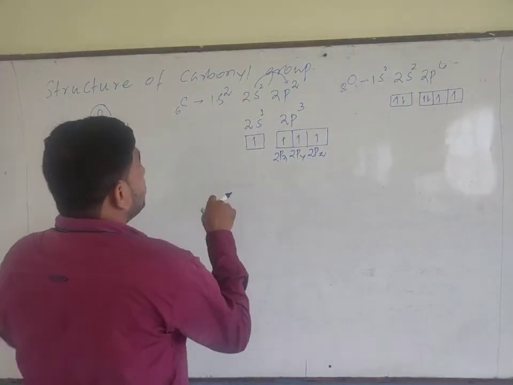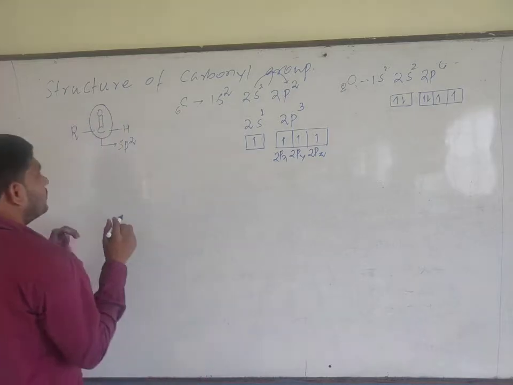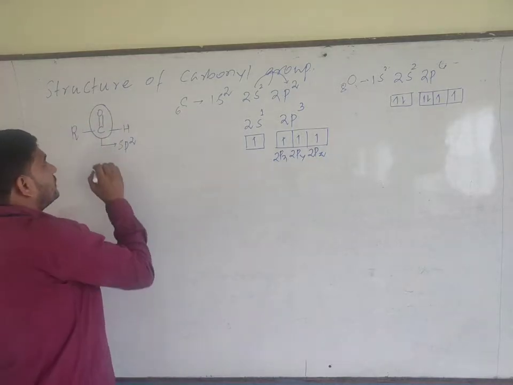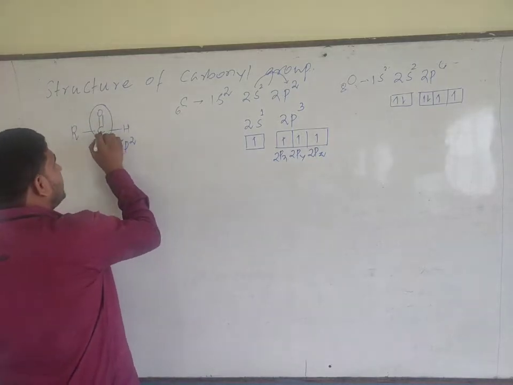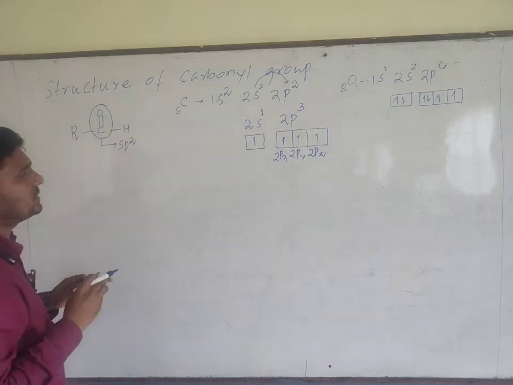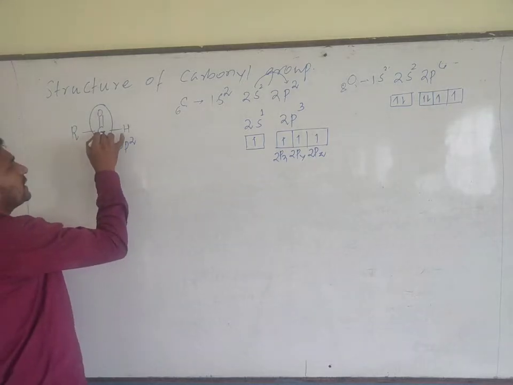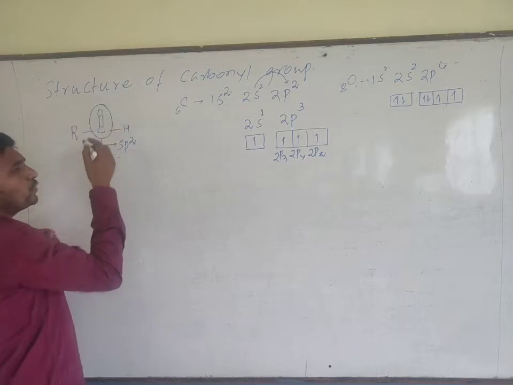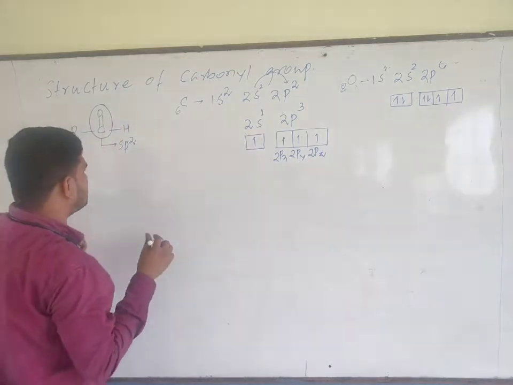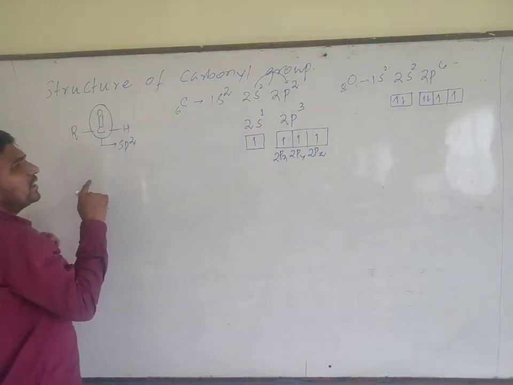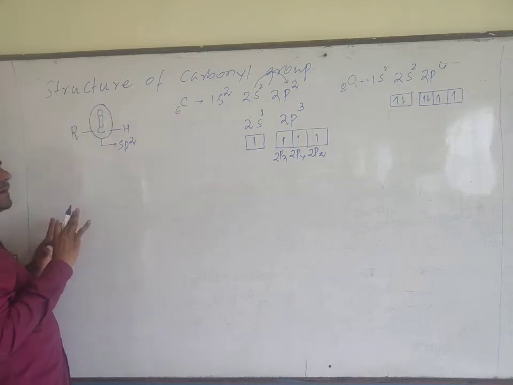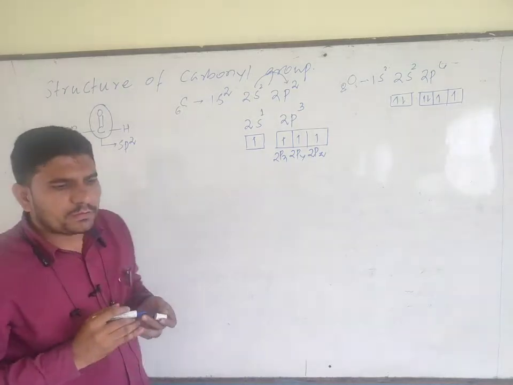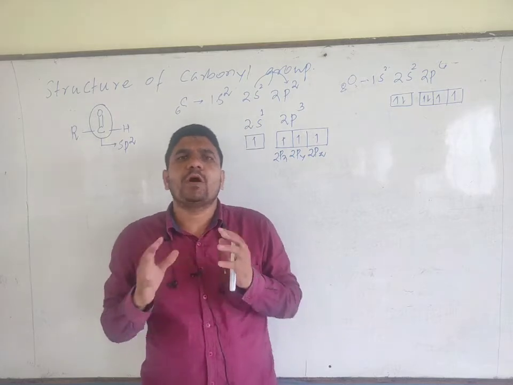If you observe these two, in case of aldehydes or ketones, the carbon atom of the carbonyl group is sp2 hybridized. sp2 means one s and two p atomic orbitals combine to produce 3 sp2 hybrid orbitals.